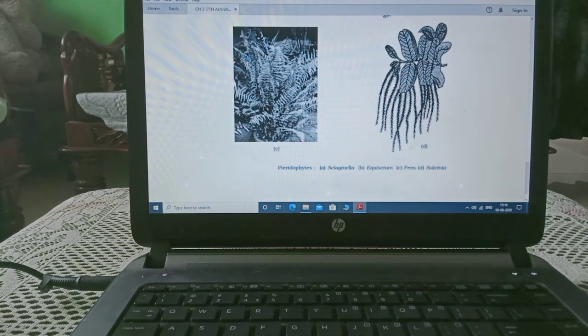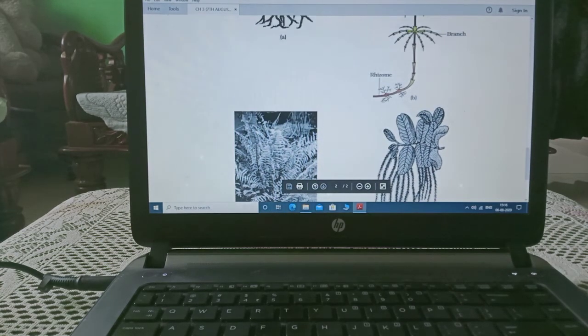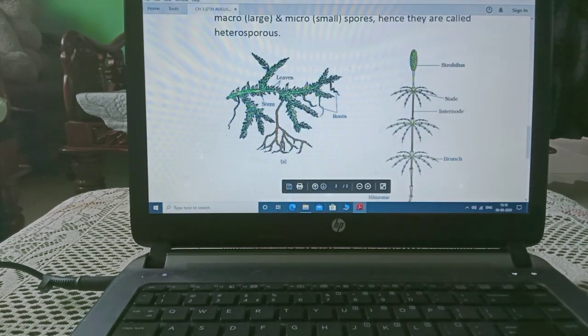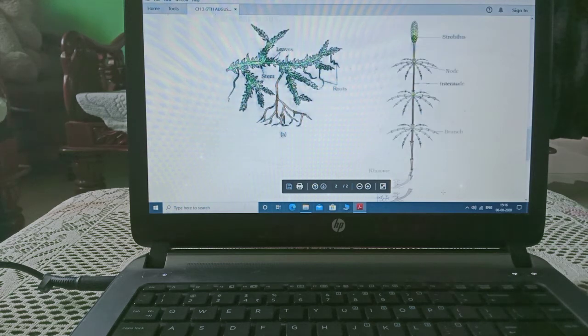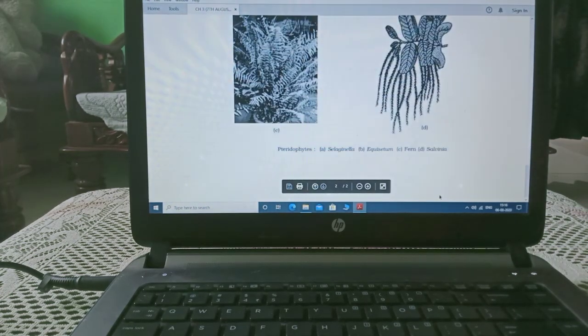Now, these are pteridophyte plants. You can see this is leaves, stem, root. You can see any plant you can see. This is strobilus, means inside that, as I told you, cone shape structure. This is node, internode. These are branches.